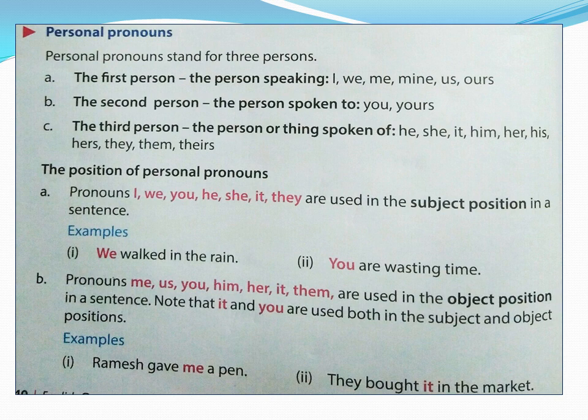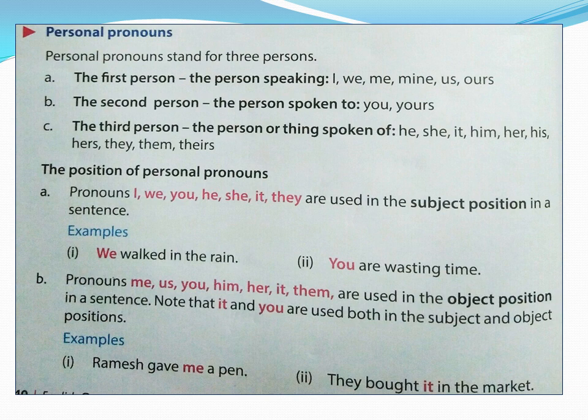The third person. The person or thing spoken of. So about which thing or about which person are we speaking? That becomes the third person. Examples: he, she, it, him, her, his, hers, they, them, theirs. Did you understand, children? The first person, the second person and the third person.